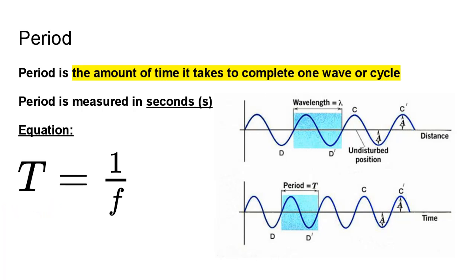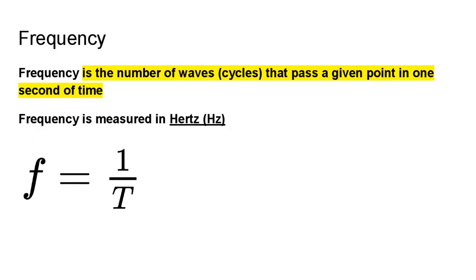And the frequency is the number of waves that pass a given point in a second of time. So if you were to measure the number of waves passing, that would be the frequency. How many waves pass per second? And the frequency is given by 1 divided by the period.